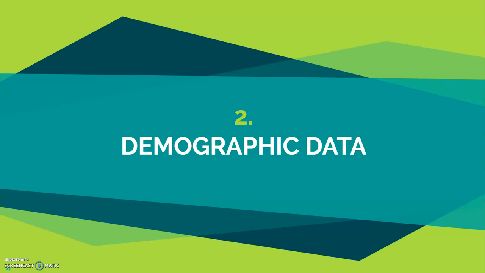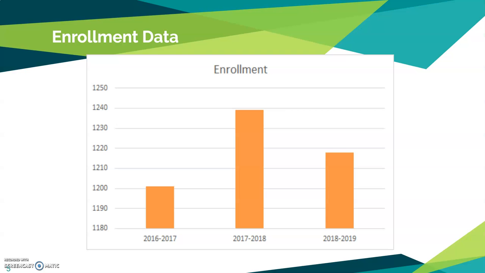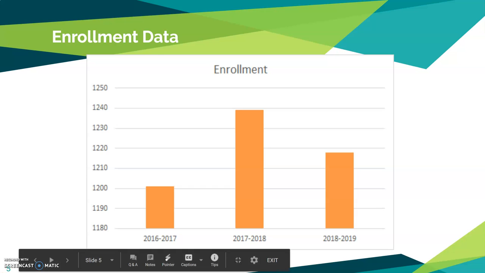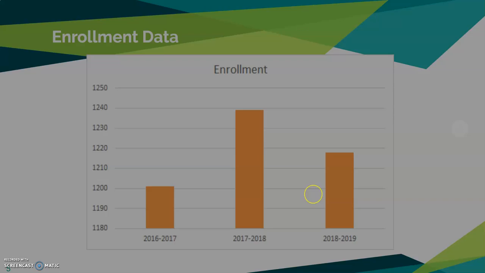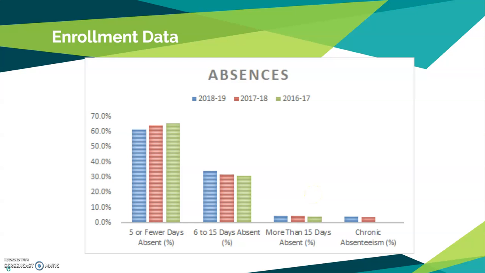So let's take a look at the demographic data that makes up Soap Creek Elementary. Soap Creek is a rather large elementary school. It has well over 1,000 students from 2016 to 2019, mostly within the 1,200 range. You can see that it does jump up a bit in 2017 to 2018, but goes back down in 2018 to 2019, all within 1,200 students. So within those 1,200 students, let's take a look at the absences and see if we notice any problems within students.